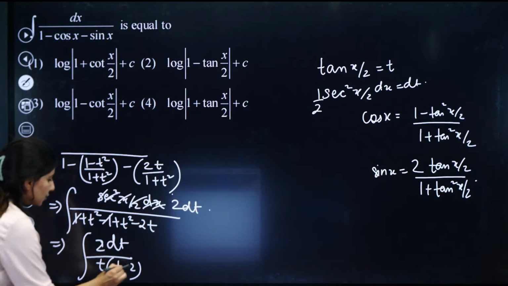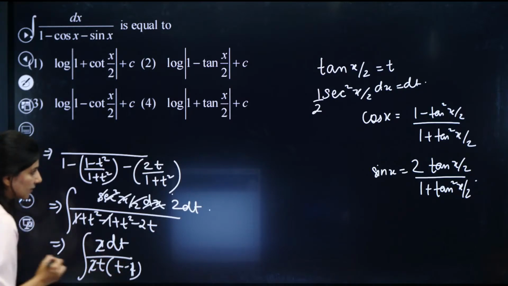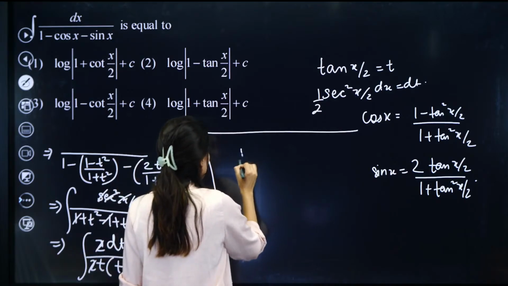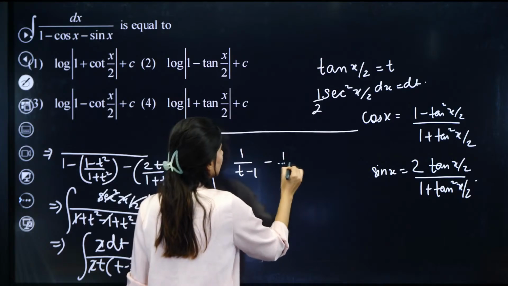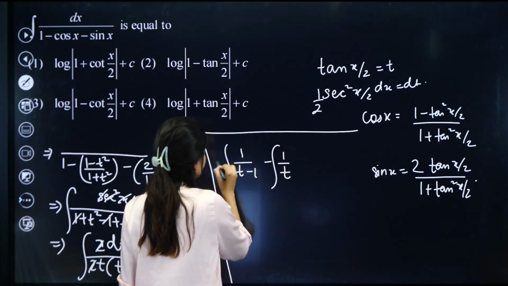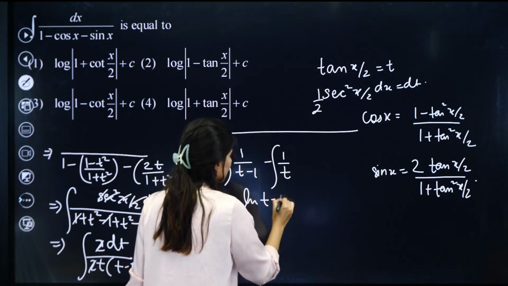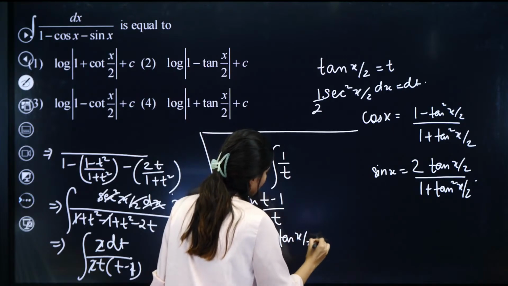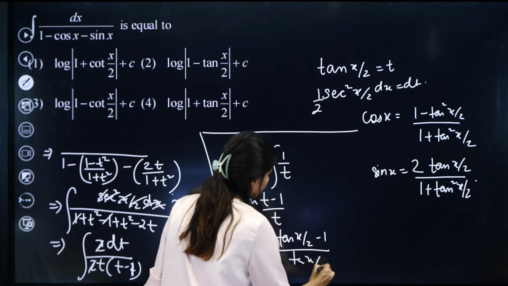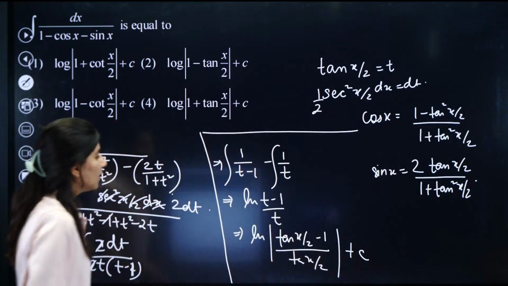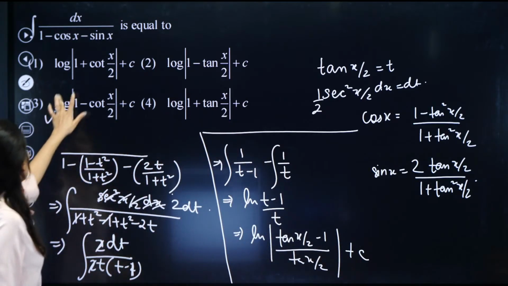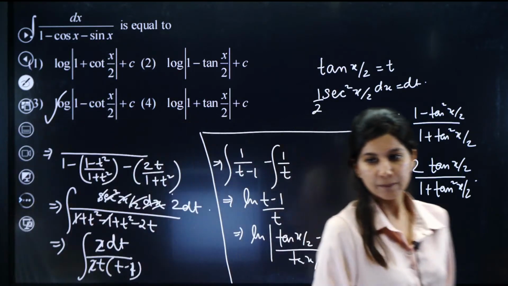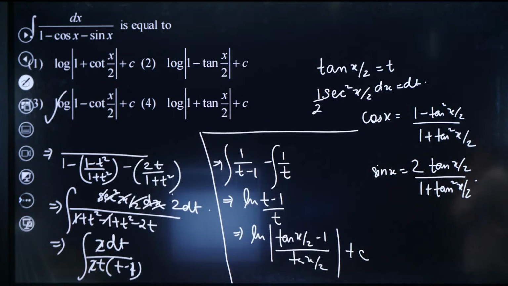Sorry, one more 2. So t minus 1, and this 2 cancels. Right? Now integrate. So this is going to be 1 upon t minus 1 upon t. Integration gives log of t minus 1 upon t. So this is log of mod of tan x by 2 minus 1 upon tan x by 2. So if you solve it, what do you get? 1 minus cot x by 2. Option 3 is absolutely right. Have a look. Understand this.